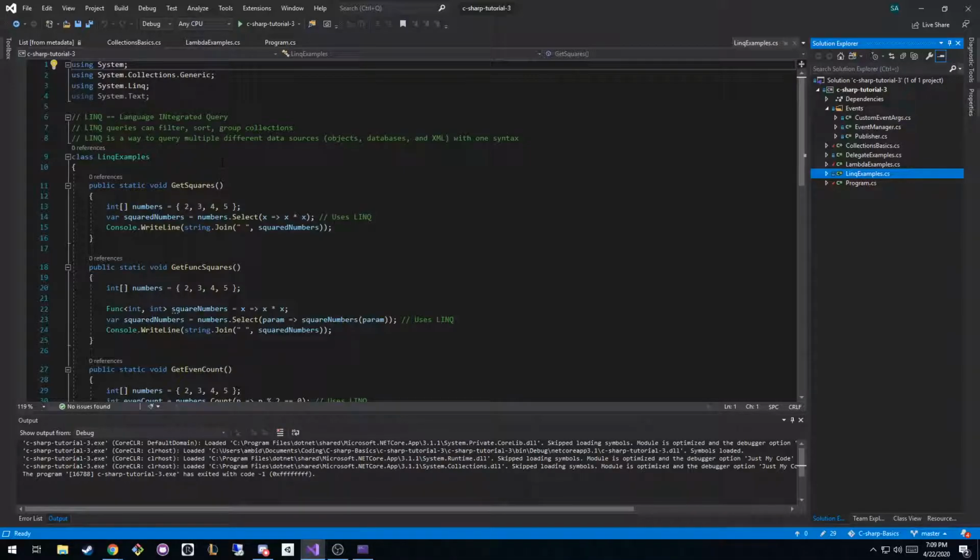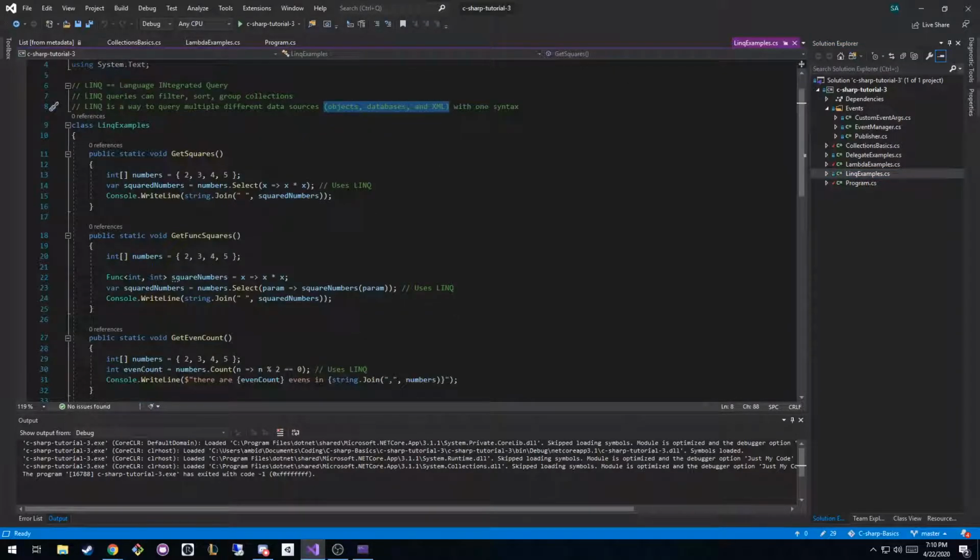But one of the coolest parts about LINQ is that it's a way to query multiple different data sources. You can query objects in C#, data from databases, and XML. So you don't have to use SQL. You have one set of syntax that allows you to work with all these different types of things, so it's unified. You only have to learn one syntax, and once you know it, you can work with all the main modes of working with data that .NET supplies. I don't want to say all the things, because you may have to work with JSON and whatnot.